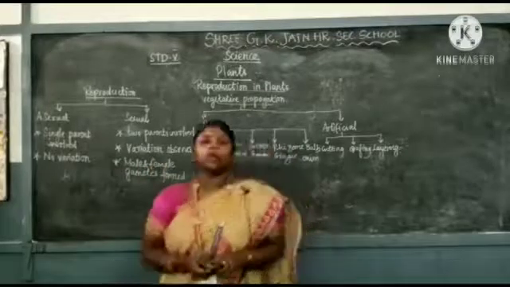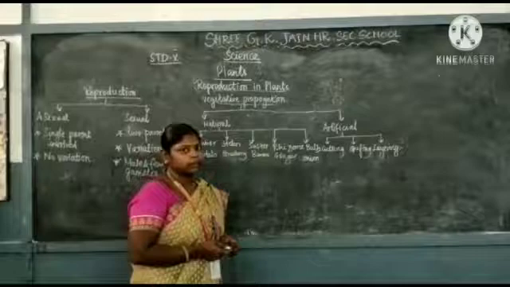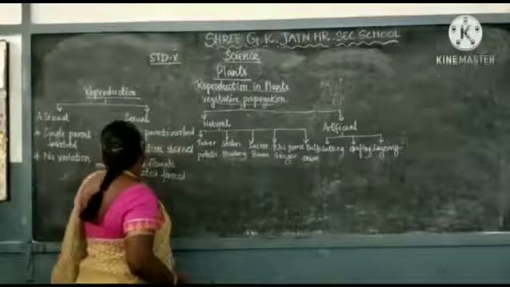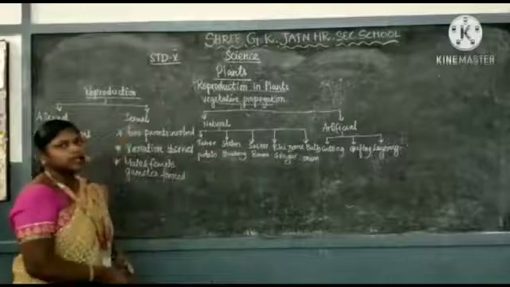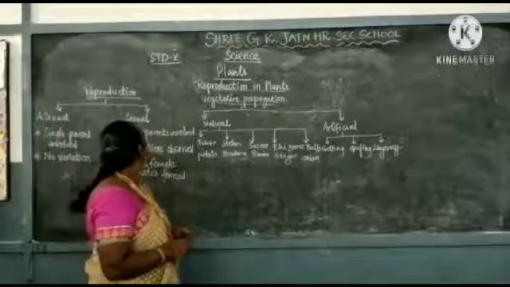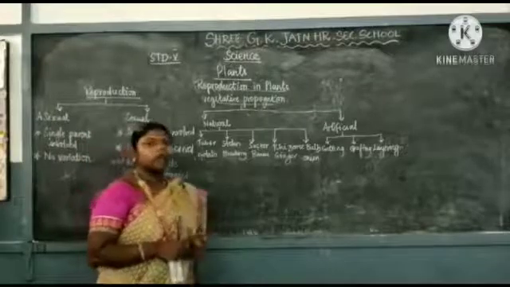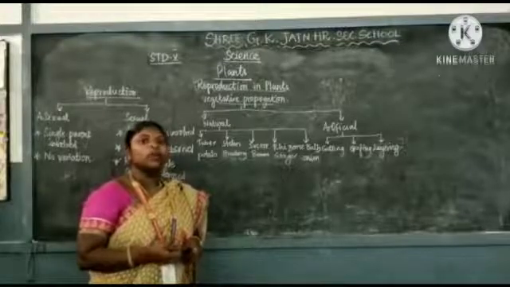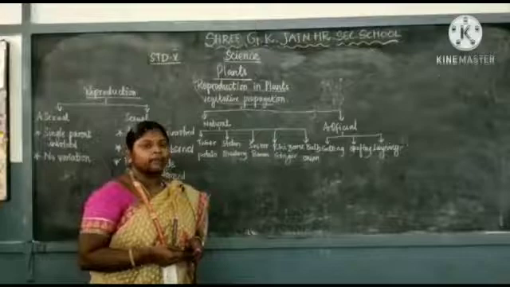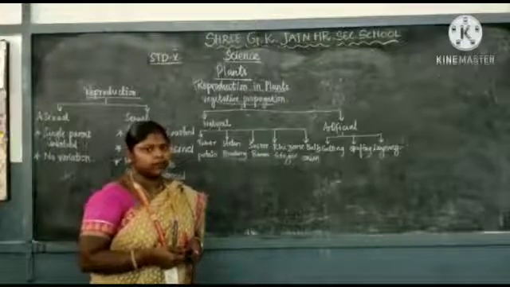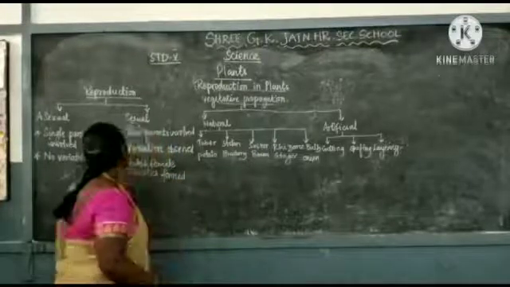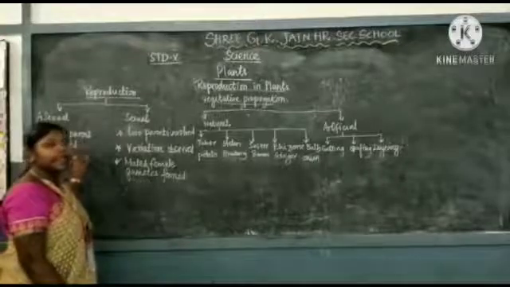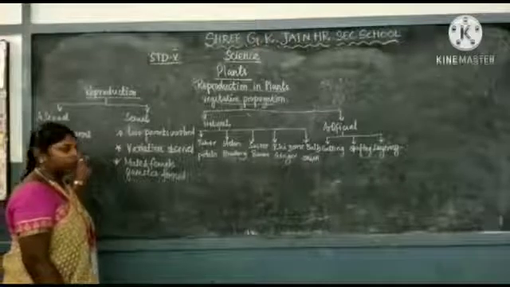Let me explain to you about the two ways of the reproduction. The reproduction takes place in two ways. One is asexual and another one is sexual reproduction. In asexual reproduction, the parts of a plant like stem, root, leaves and buds take part in the reproduction. That is known as asexual reproduction. That means a single parent is involved in this reproduction.